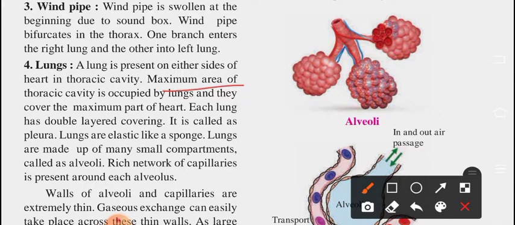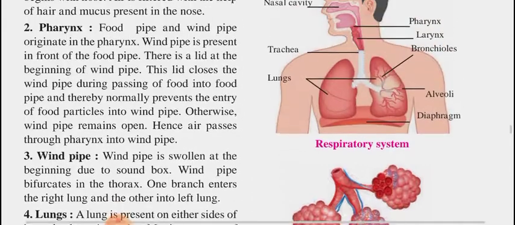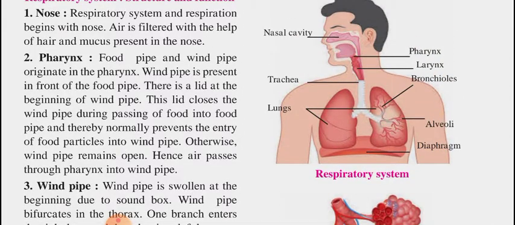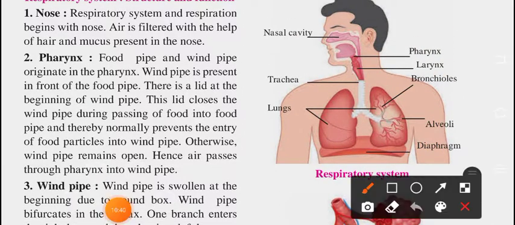Each lung has double layered covering. It is called as pleura. Lungs are elastic like sponge. Lungs are made up of many small compartments called as alveoli. A rich network of capillaries is present around each alveolus. You can observe here, these are the alveoli.